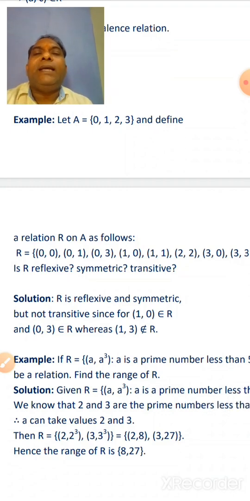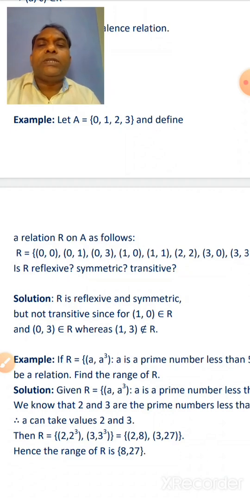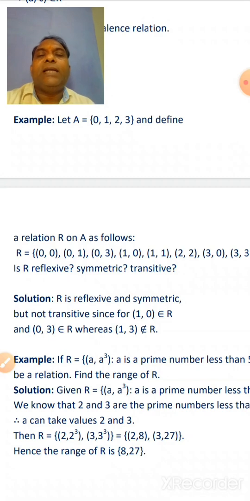Now next example, let set A = {0, 1, 2, 3} and define a relation R on A as follows. R is given in roster form: (0, 0), (0, 1), (0, 3), (1, 0), (1, 1), (2, 2), (3, 0), (3, 3). You have to check whether R is reflexive, symmetric or transitive.